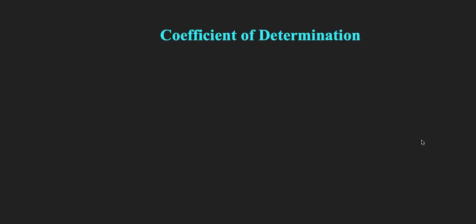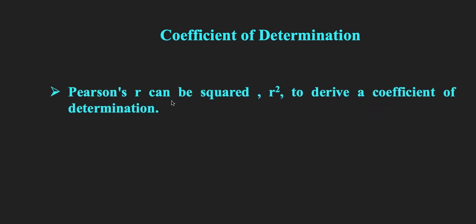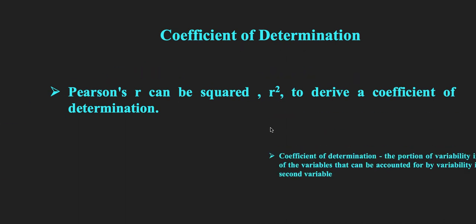Now we have the coefficient of determination. What is this coefficient of determination? Pearson's R can be squared, R square, to derive the coefficient of determination. When we get the R value, which is the Pearson coefficient of correlation, and we square that R, we get the coefficient of determination, right?